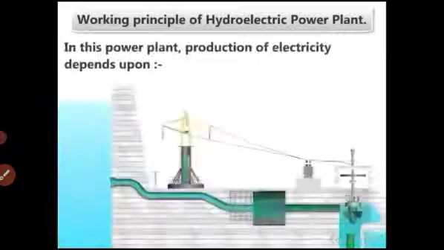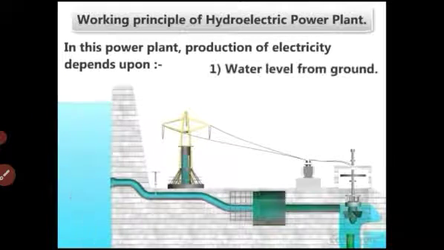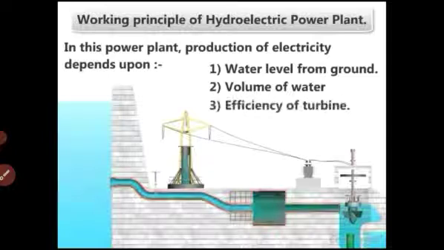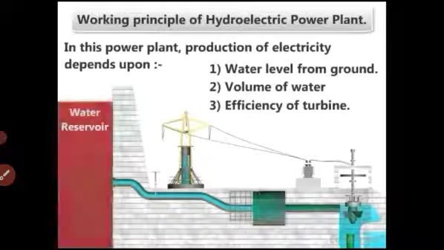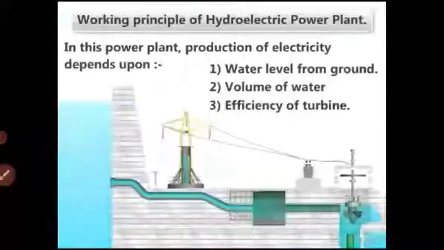Working principle of hydroelectric power plant. In this power plant, production of electricity depends upon water level from ground, volume of water, efficiency of turbine. Here is the water reservoir. Dam is constructed across the river.